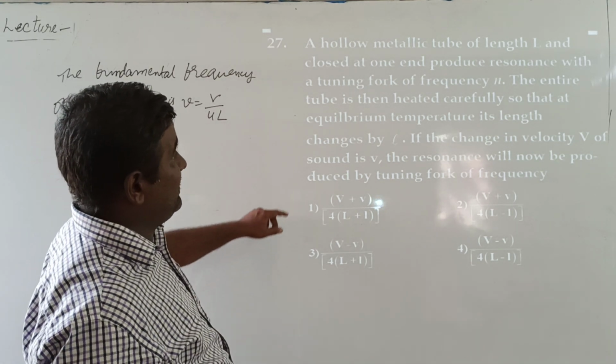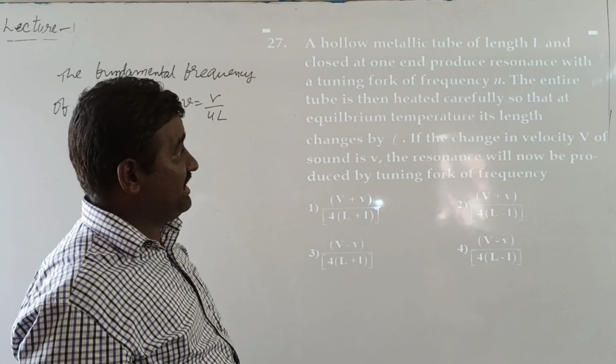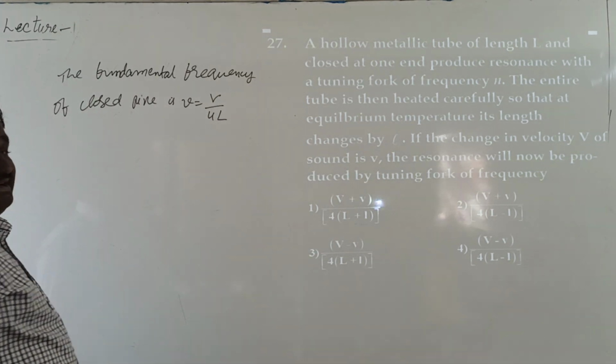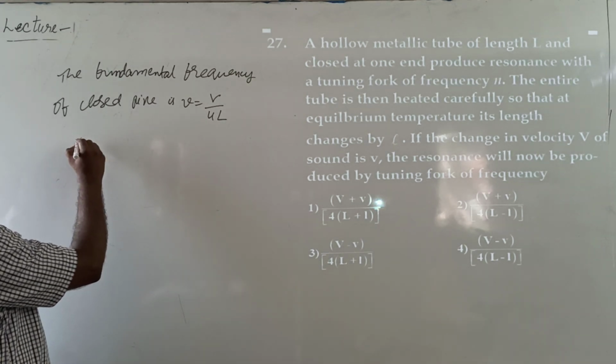Now, from the given data, the entire tube is heated carefully, which means the temperature increases. Temperature increases means the velocity of sound also increases.